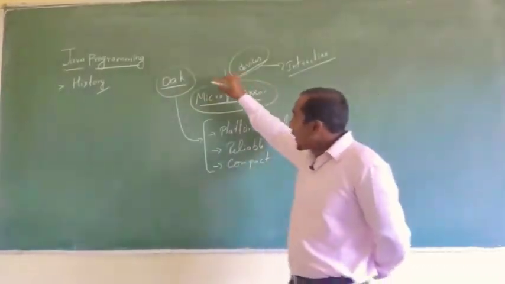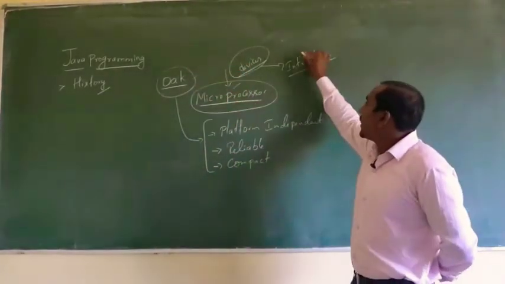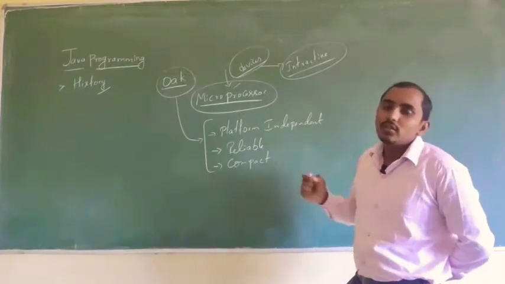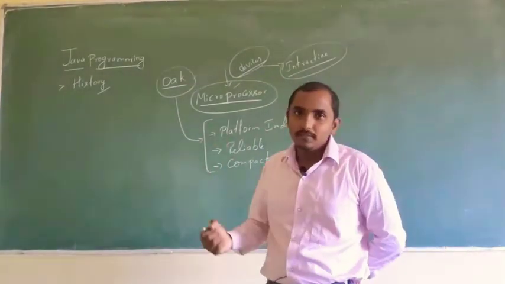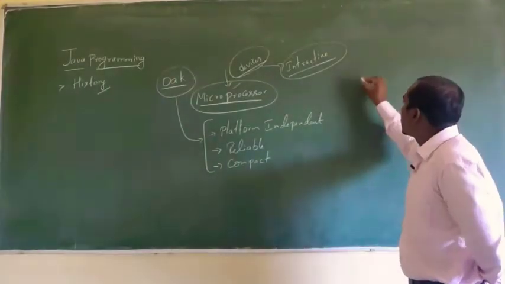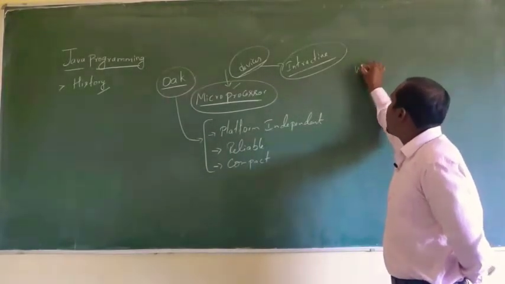Now, when this language was introduced as an interactive language for devices, it was not successful in those days. So, since it was not successful, they came across something called web-based development.